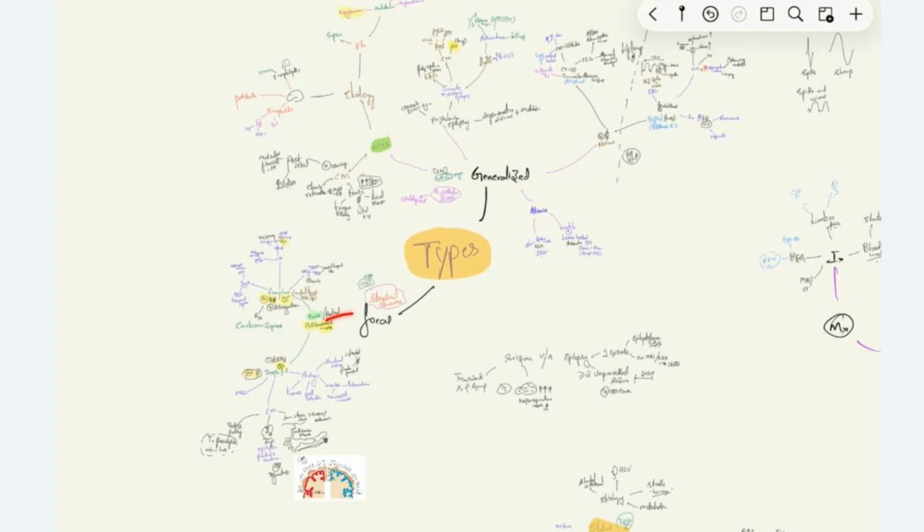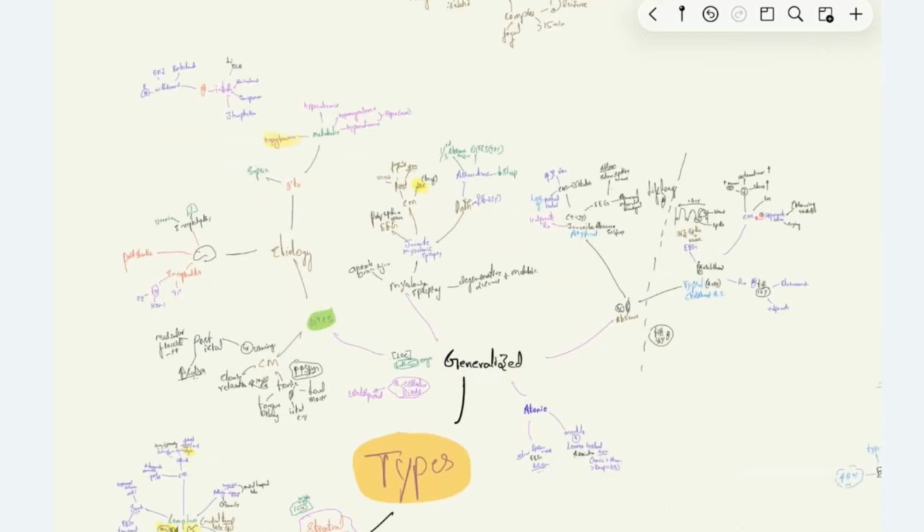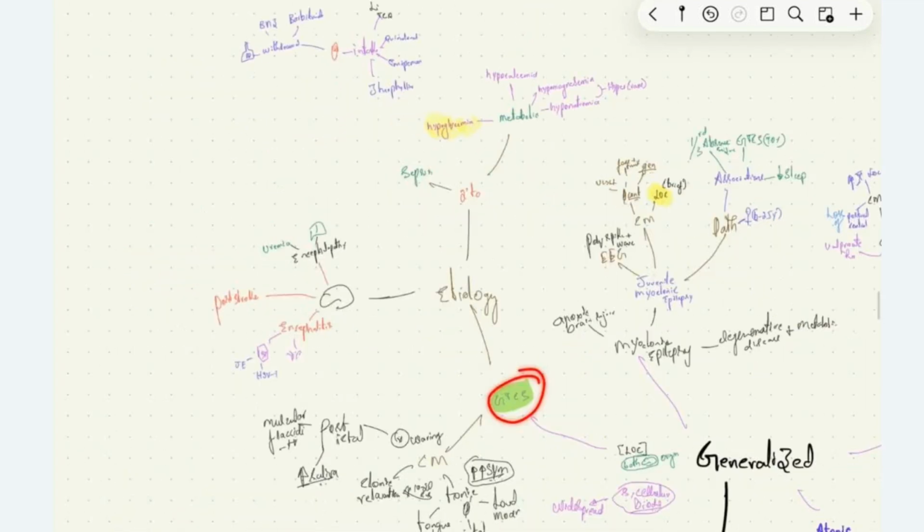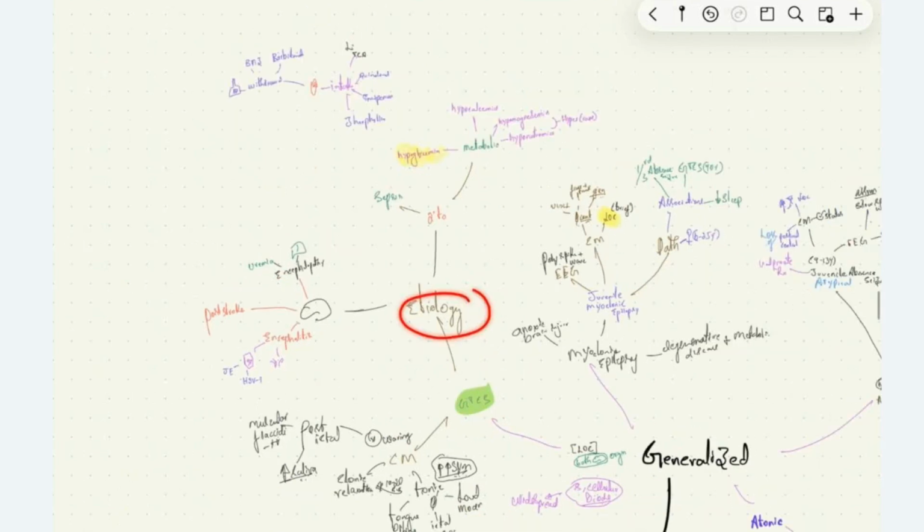Next, we are going to generalized seizures, where we have diffuse activation of both cerebral hemispheres. We saw the types are generalized tonic-clonic, myoclonic, absence, and atonic seizures. First, we are going through the etiology of generalized tonic-clonic seizures. What is the etiopathophysiology of this condition, generalized tonic-clonic seizure?